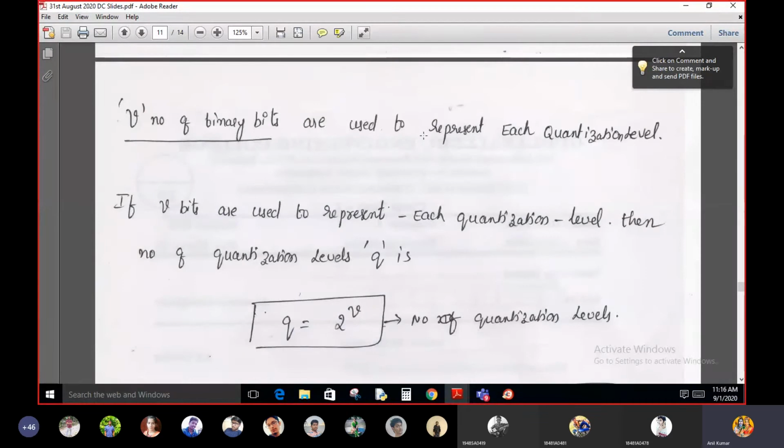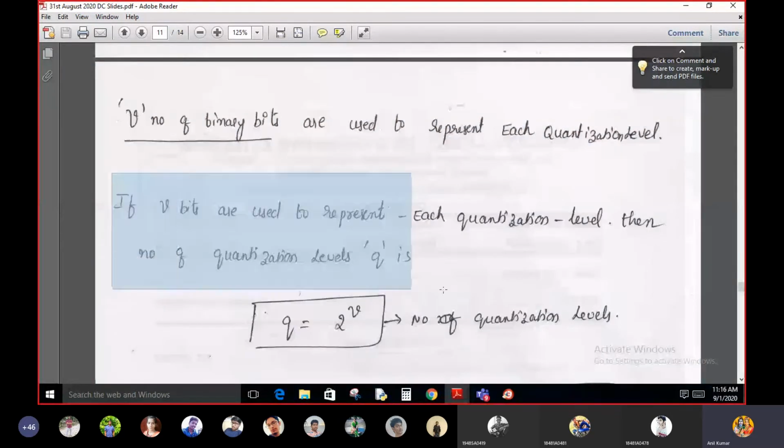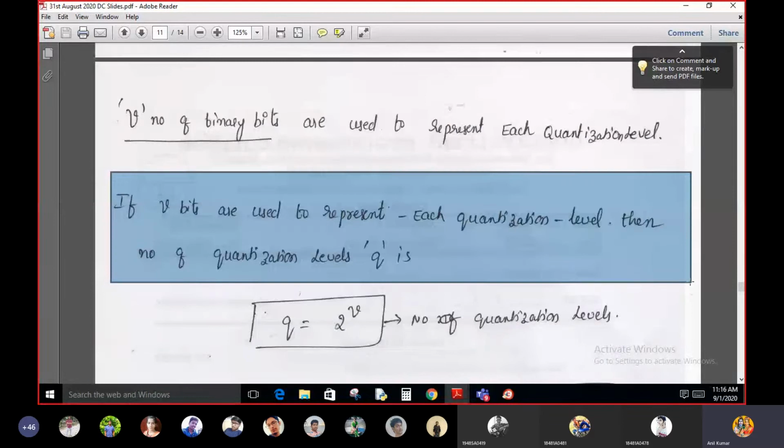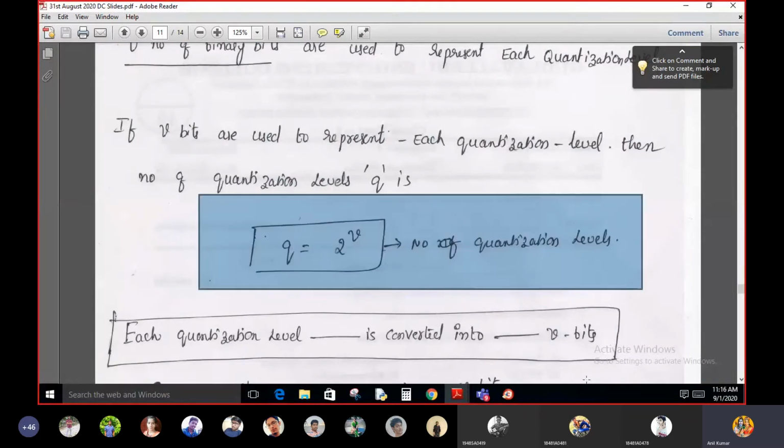V number of binary bits are used to represent each quantization level. If V bits are used to represent each quantization level, then the number of quantization levels is equal to Q into 2 power V, where Q represents the number of quantization levels and V represents the number of bits used to represent one quantization level.